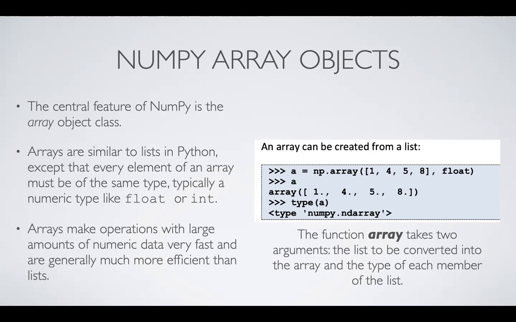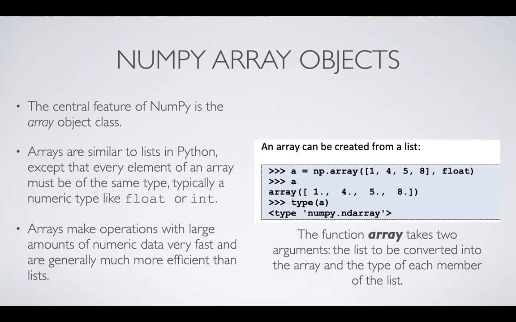The central feature of NumPy is the array object class. Now, what exactly is an array? Arrays are similar to lists in Python, except for one difference: every element must be of the same type. Typically we prefer numeric types like float or int.